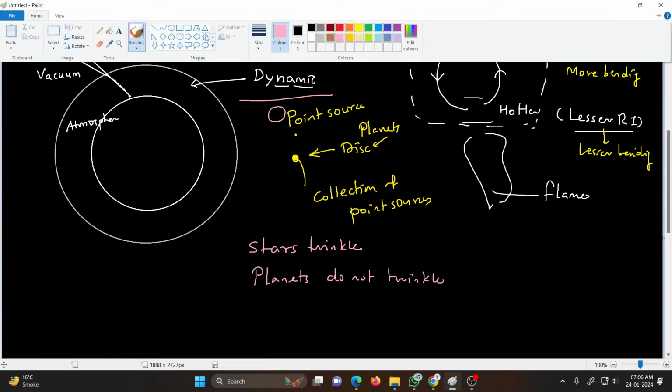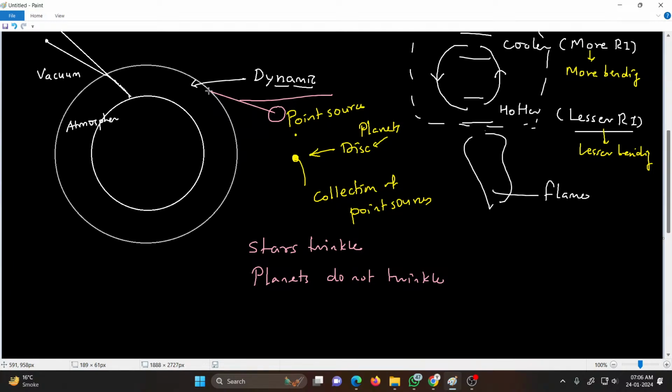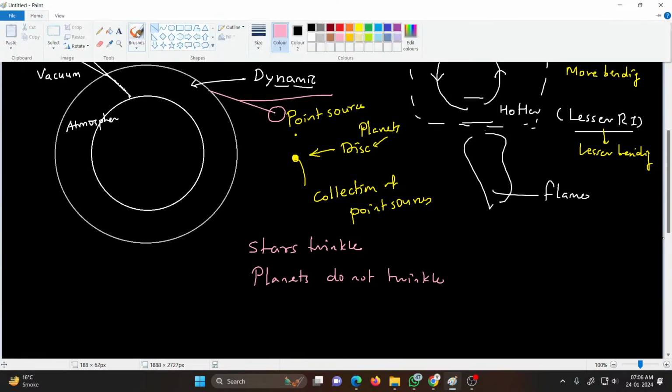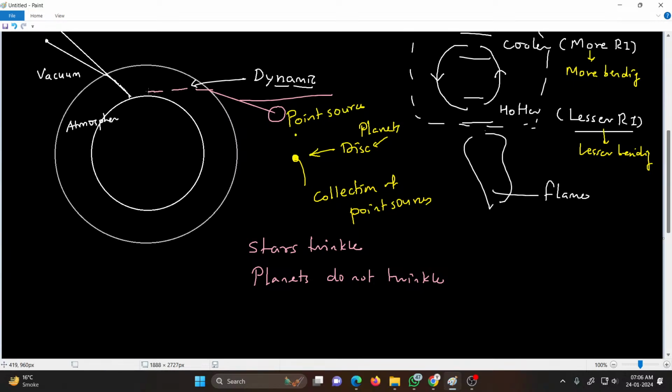The light coming from the sun bends towards the normal due to atmospheric refraction, and the person sees the sun slightly higher than its actual position. So even when the sun is below the horizon, the person can see the sun almost 2 minutes before it crosses the horizon, and this is due to atmospheric refraction.